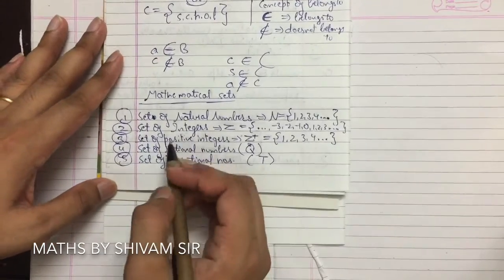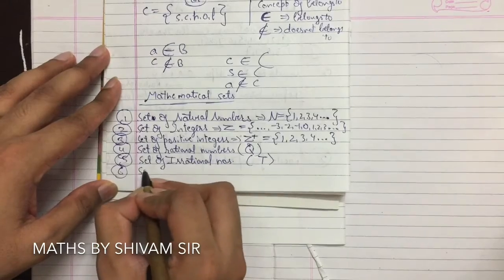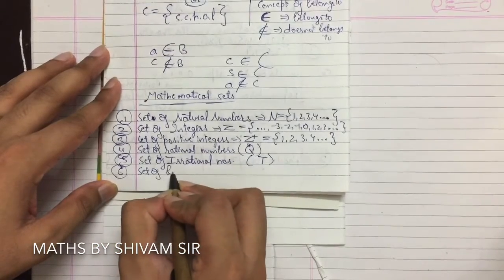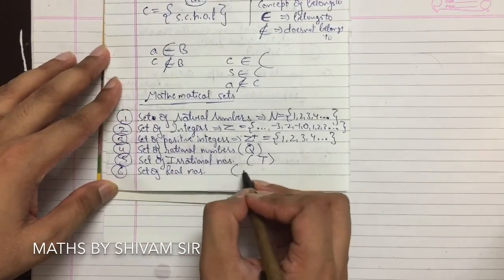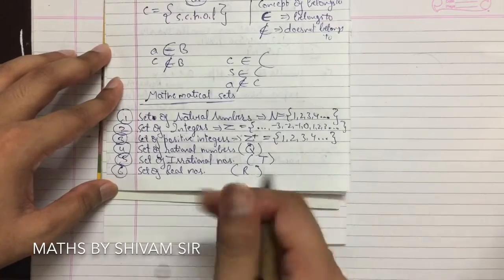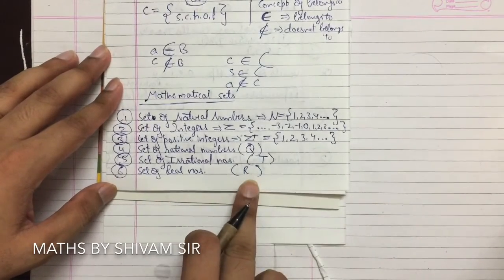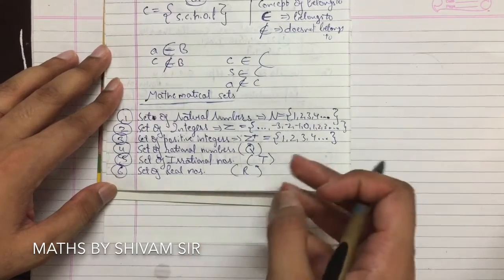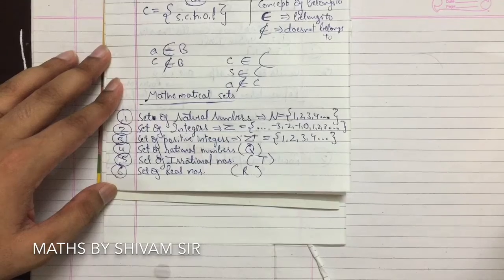Next, the set of real numbers. Real numbers means all numbers from minus infinity to plus infinity: decimal values, irrational, rational, every number. So it is always represented by capital R. We will be using these symbols in future exercises to solve the questions.